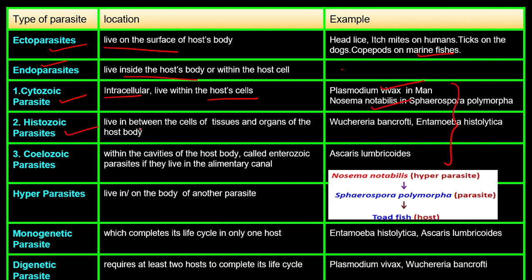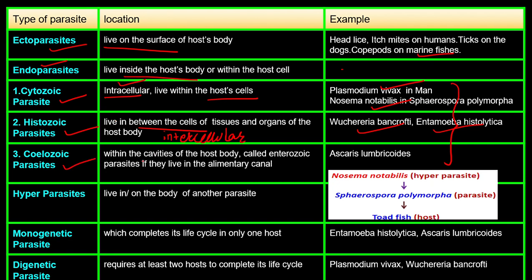Next one, histozoic, lives within the cell, right? Not inside the cell. Sorry, not within the cell. In between the cells. Within the cell, if I say, that is going to be intracellular. In between the cells, we call it intercellular. For example, Wuchereria bancrofti and Entamoeba histolytica.